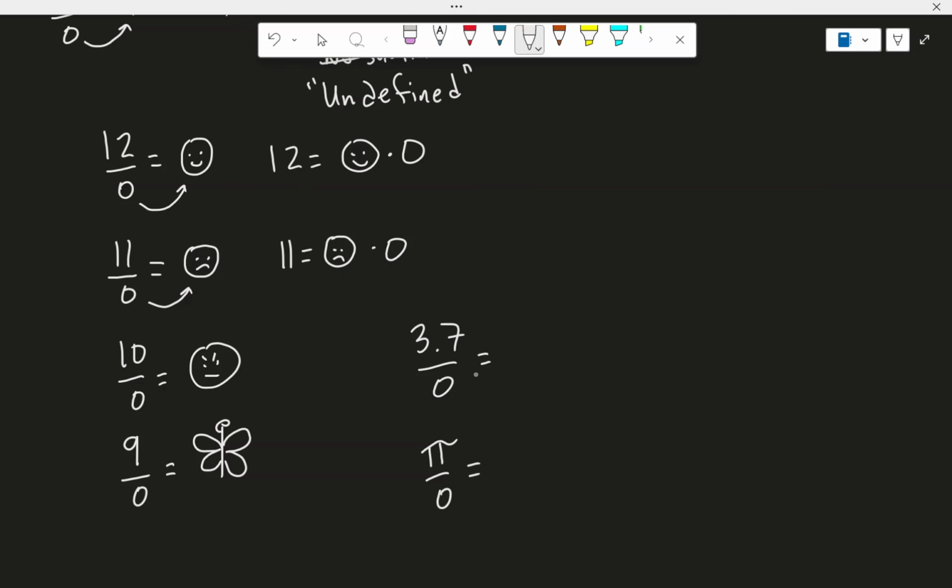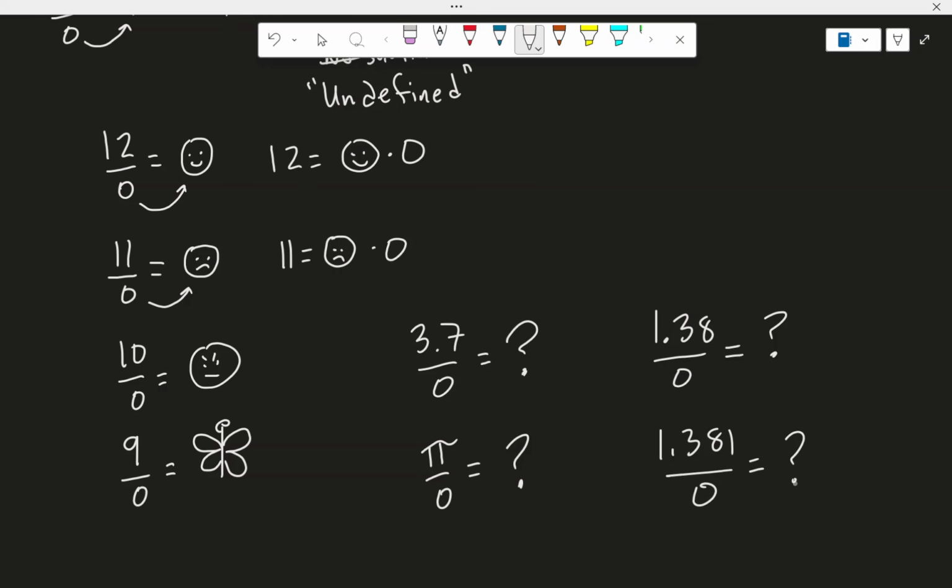In other words, you can see the problem here is there's a whole bunch of numbers. Spoiler alert, there's an infinite number of numbers. What about 1.38 divided by 0? In other words, for each of these things, I would have to define a new answer. I'd have to define an answer for this one, and for pi divided by 0, and 1.38 divided by 0, and then what about 1.381 divided by 0? I'm hoping you realize here that this is a bad idea. I don't want to have to define a new thing for each of these numbers, for all infinite numbers.